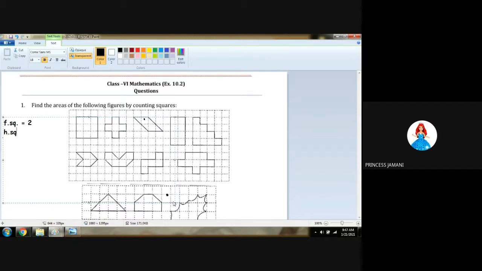Calculate it. 1, 2, 3, 4. 4 will be in bracket, 4 into 1 upon 2. Right or wrong? Bracket will be closed.